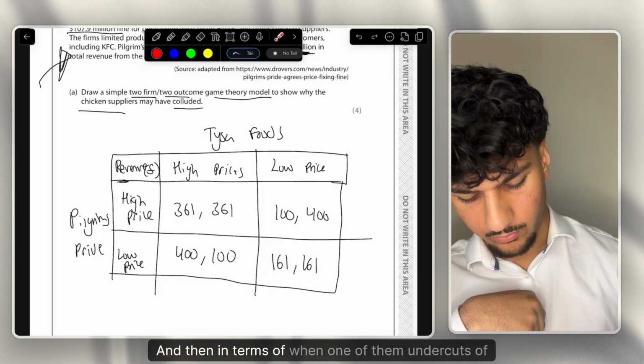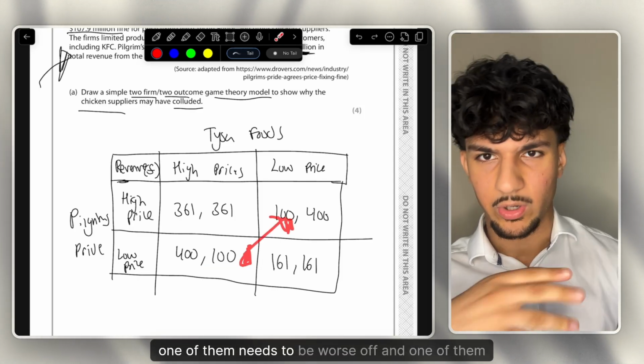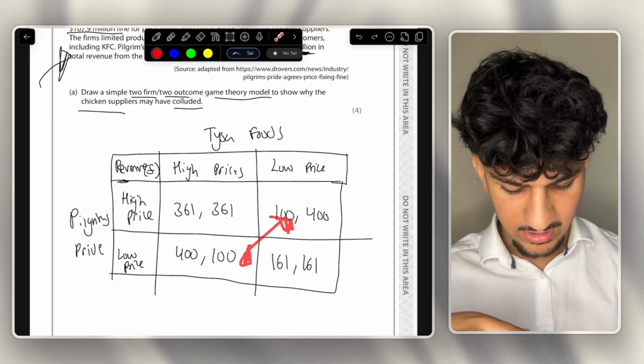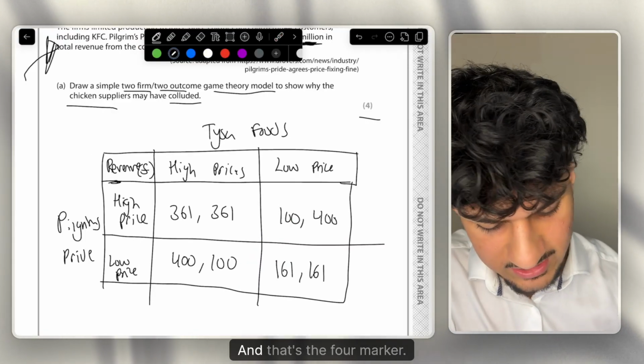And then when one of them undercuts, in these two boxes, one of them needs to be worse off and one of them needs to be better off in terms of numbers when one of them cheats and undercuts. And that is 4 out of 4 marks there, and that's the 4 marker done.